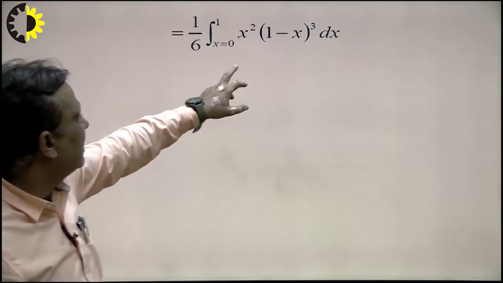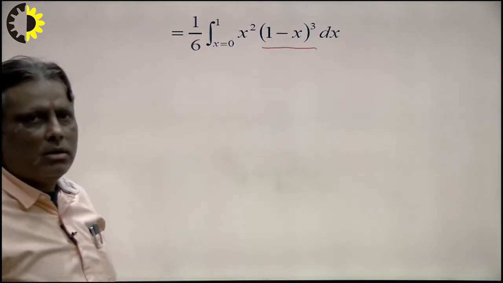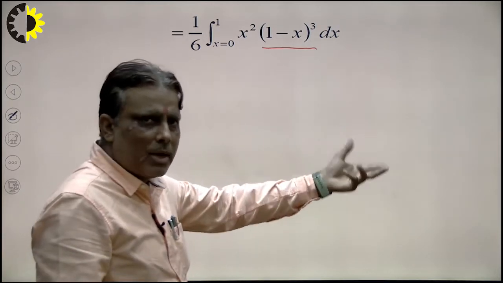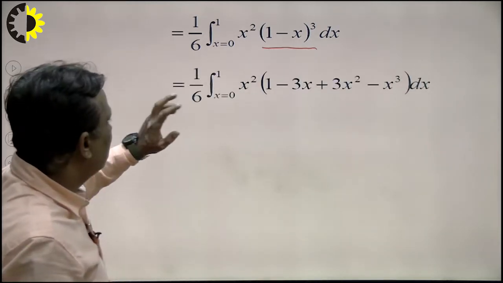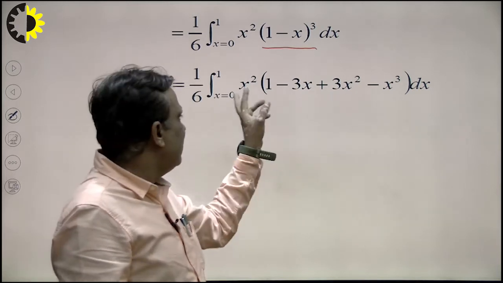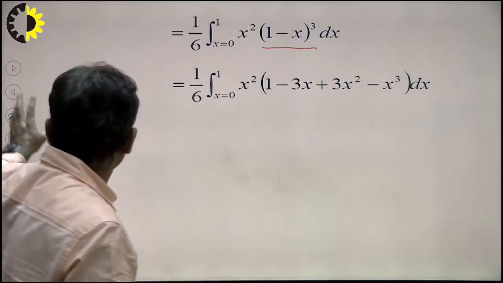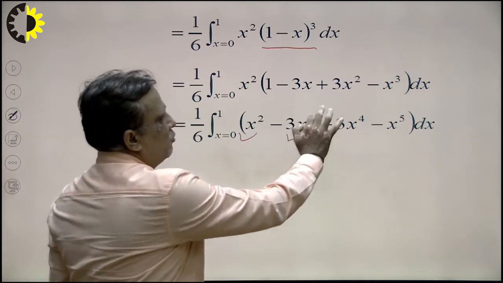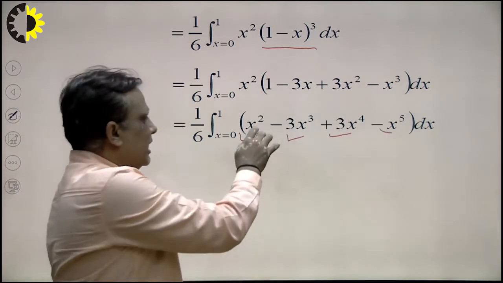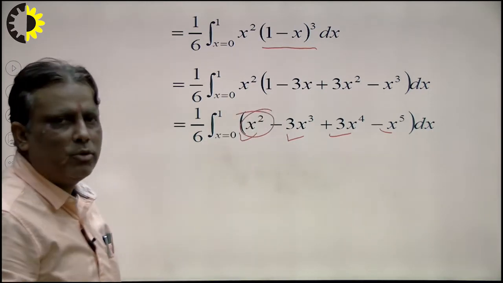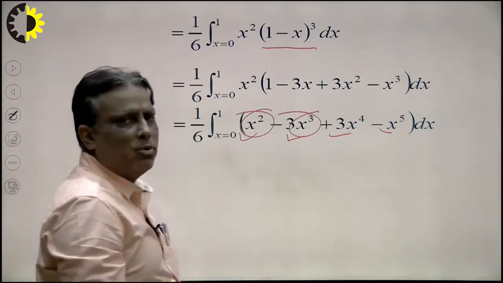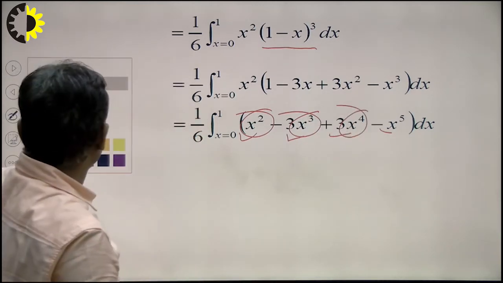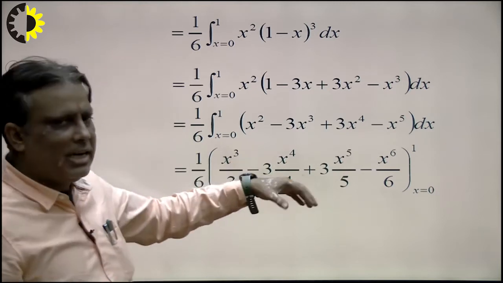Now the question is how to apply the integration with respect to x here, that is the most important part. Now integrate with respect to x. First of all I open the formula 1 minus x whole cube and then solve the problem. We see here very carefully. First of all I apply the formula. Now multiply by x square inside and take the integration. So x square, this is 3x cube and this is 3x4. The integration of x square will be x cube upon 3, and the integration of this will be x4 upon 4, and the integration of this x5 upon 5. So in this way we can find the simple integration and solve it one by one with upper limit minus lower limit.